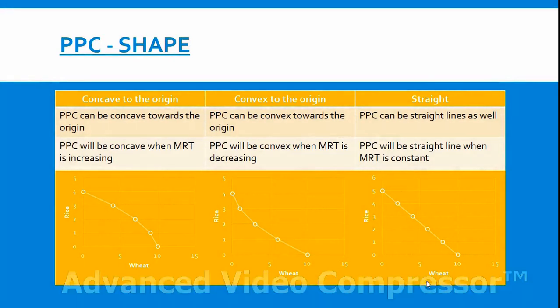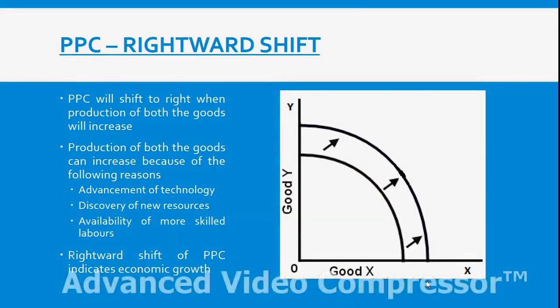So PPC will be concave when MRT is increasing, PPC will be convex when MRT is decreasing, and PPC will be a straight line when MRT is constant. Now, shift in PPC. There can be a rightward shift in PPC or there can be a leftward shift in PPC.